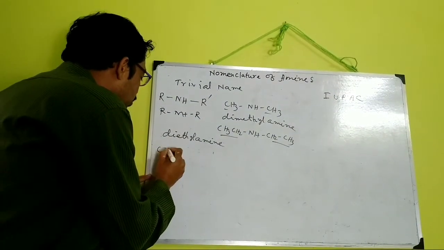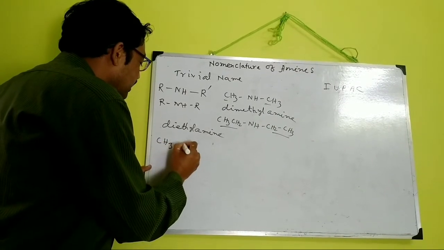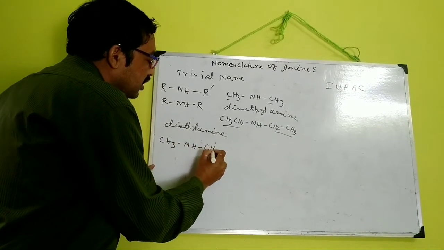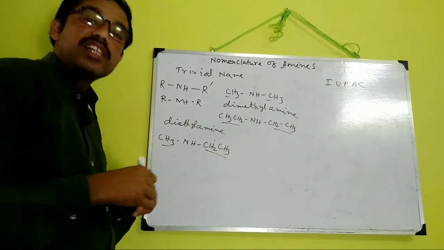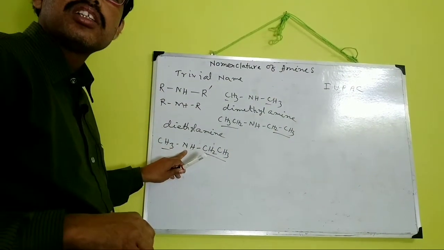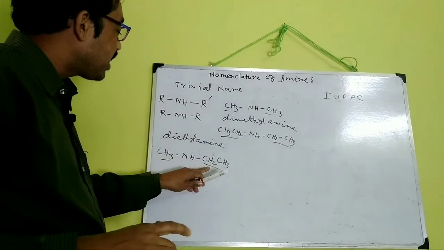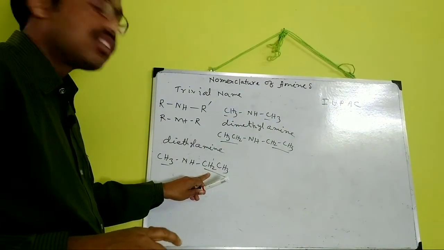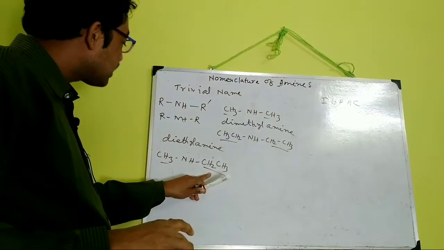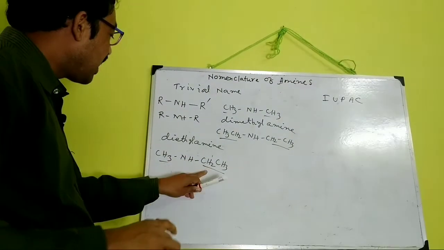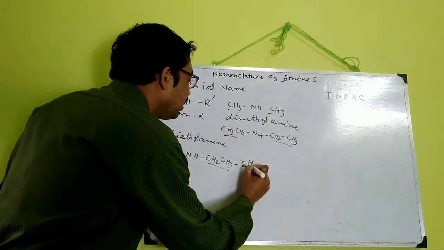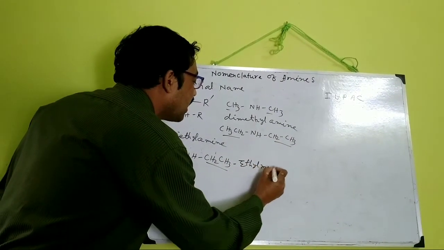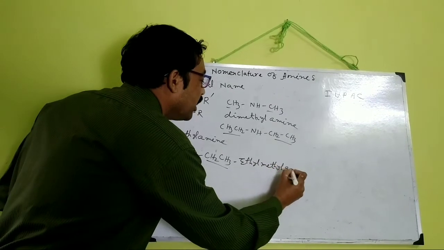If there are 2 different alkyl groups, namely CH3NHCH2CH3, here ethyl and methyl are attached to NH, so it will be named alphabetically. So ethyl first, then methyl, ethyl methyl amine.